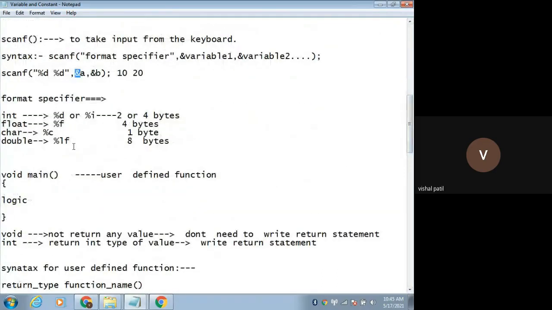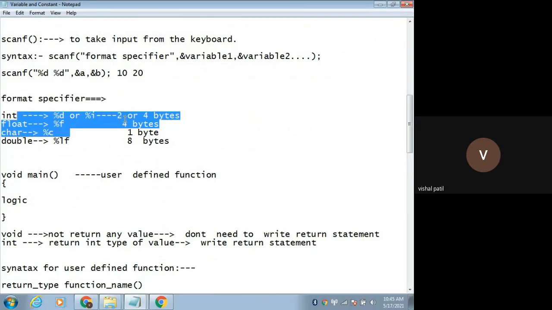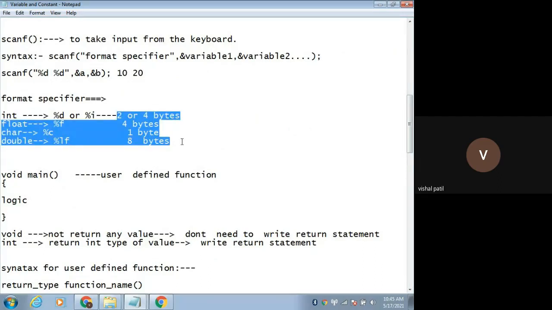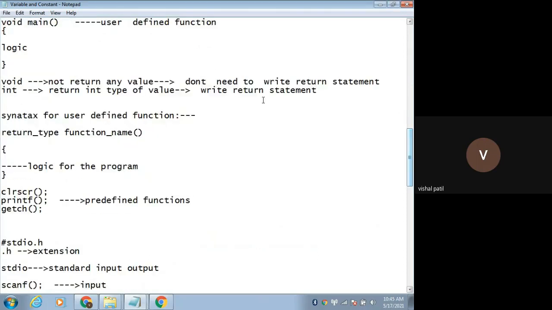So these are the format specifiers for different data types which we have discussed, and this is the memory space occupied by each and every data type, right? Void main is a user-defined function. You don't need to write the return type if you are writing void. Void means that function is not going to return any value.